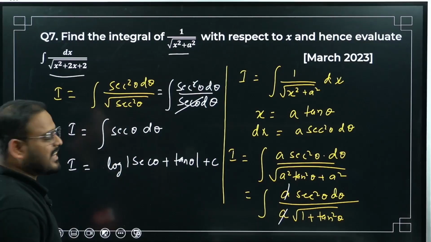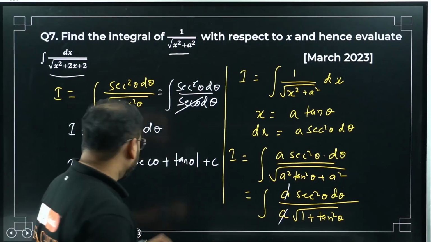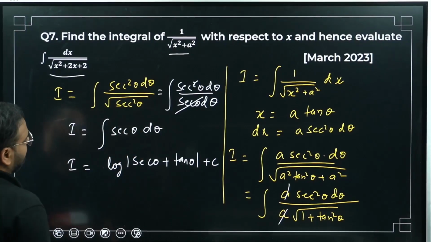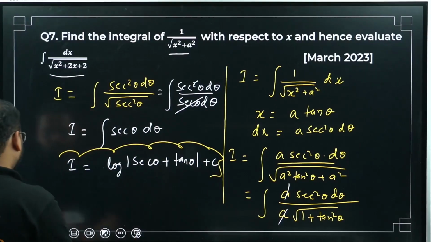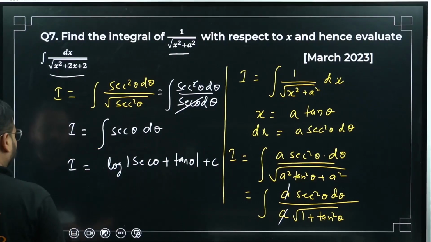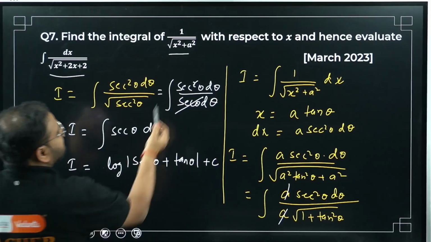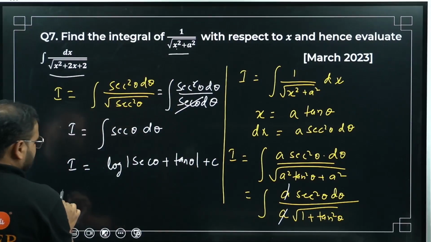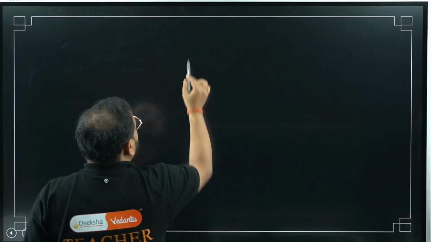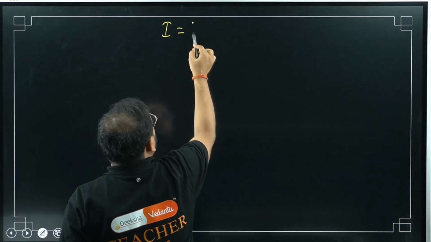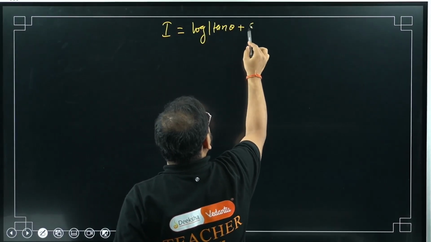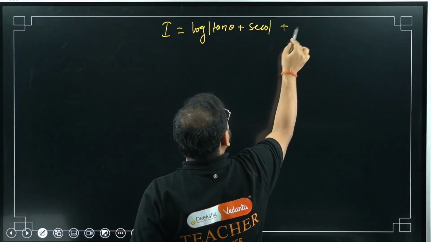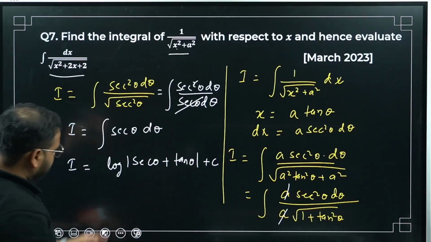Integration of sec is what? Standard formula, log of sec plus tan. Now this is my answer. But is it the answer, sir? Of course not. I forgot. I have to put it back in the variable term, which is given as x, right? So let's write it in that term. What I'm getting is I as log of tan theta plus sec theta plus c.